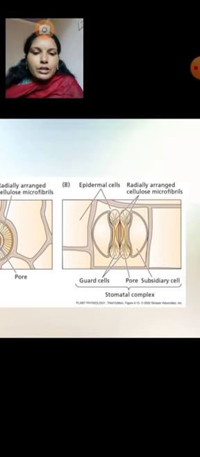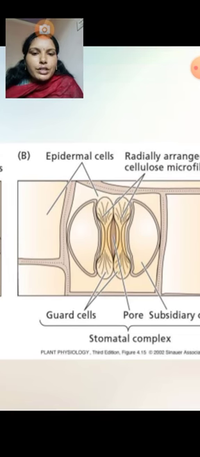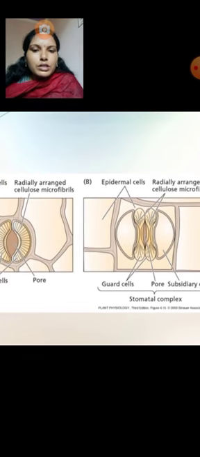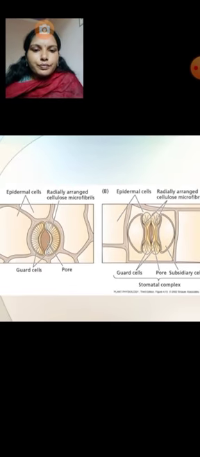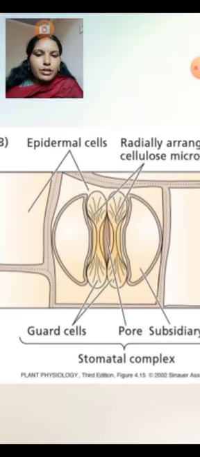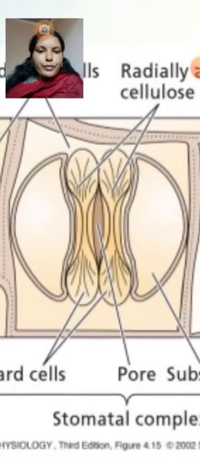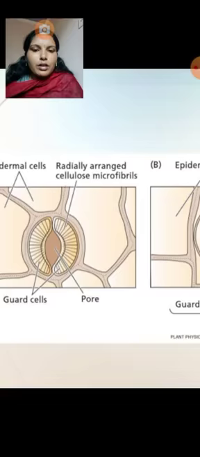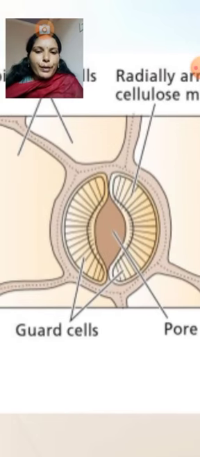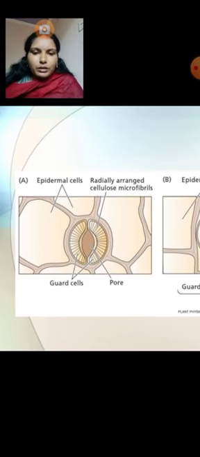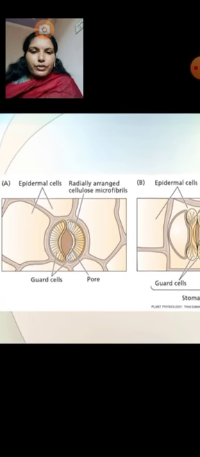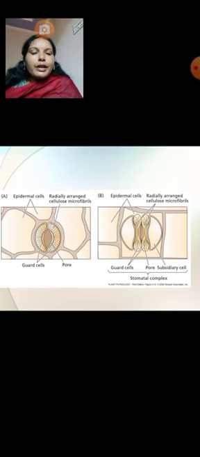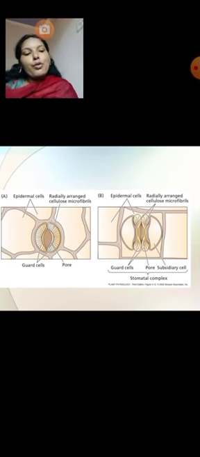Here this is the monocotyledon stomata, and here we can see it is dumbbell in shape. So you have to know the diagram like this. That is the differentiation.